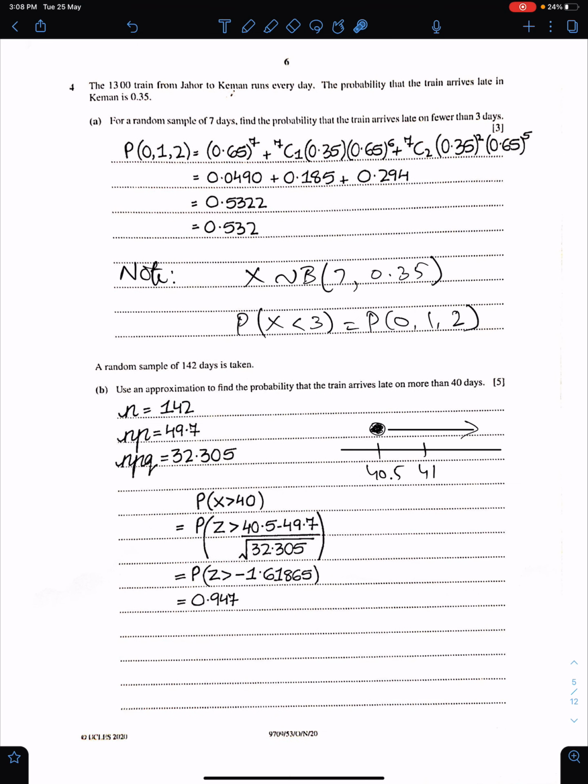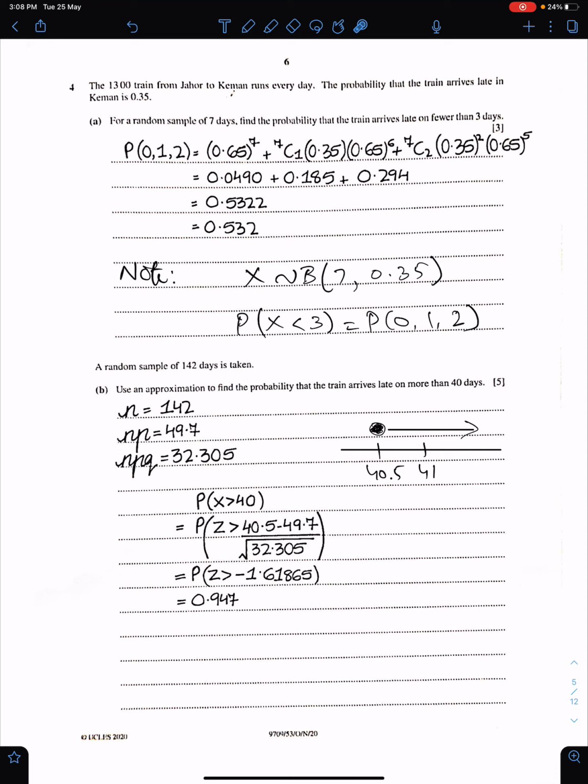Question number 4. The 1300 train from J to K runs every day. The probability that the train arrives late in K is 0.35. Part A. For a random sample of 7 days, this is a binomial distribution with n equals 7 and p equals 0.35. Find the probability that the train arrives late on fewer than 3 days. So fewer than 3 means 0, 1 or 2. You just need to calculate these probabilities with the help of the binomial distribution.